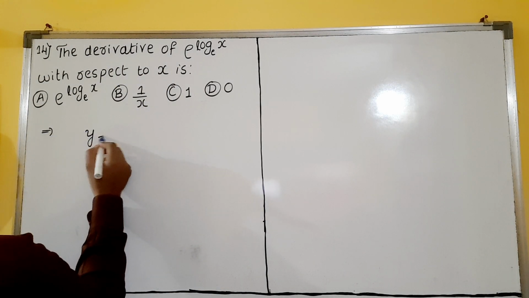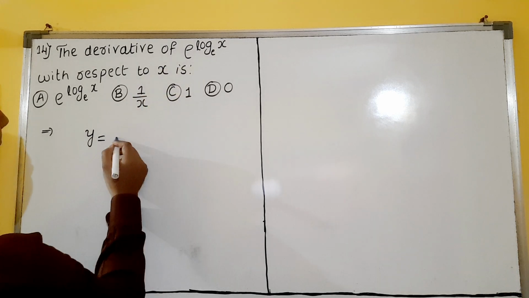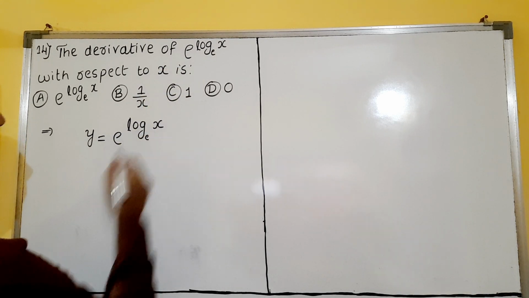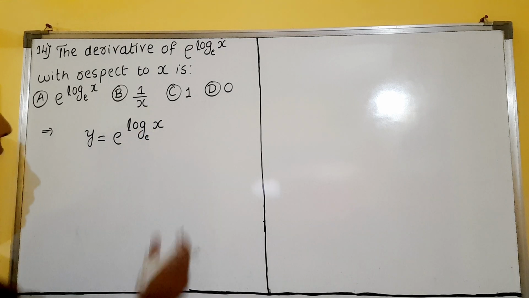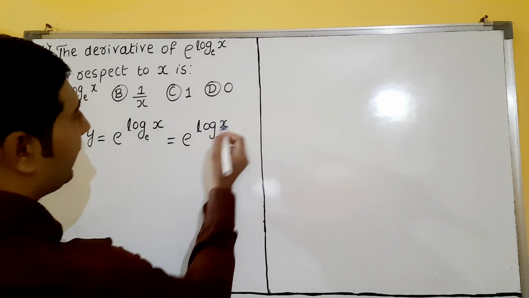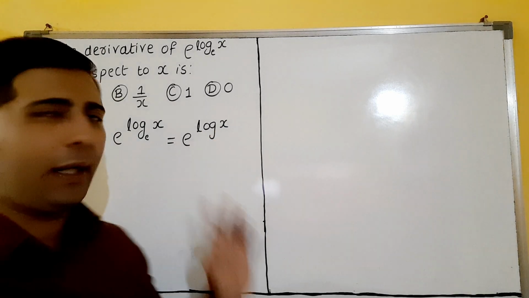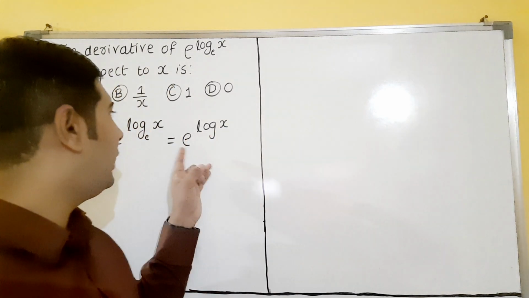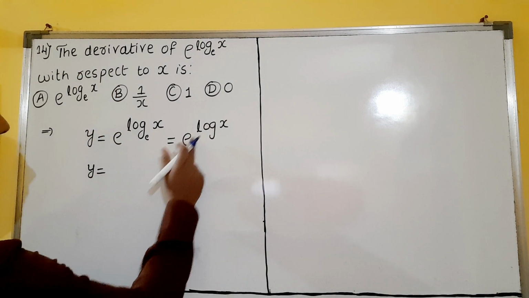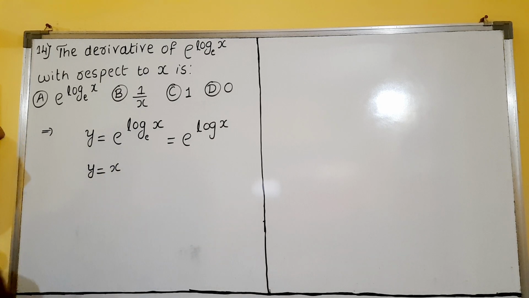Y is equal to what? Let us give a name for this. y equals e raised to log, base e, x. It is looking like e raised to log x. In simple words I will write e raised to log x only. You may or may not write the base, it doesn't matter here. So e raised to log x means what? We have a formula. E raised to log x is nothing but x only, dear students.